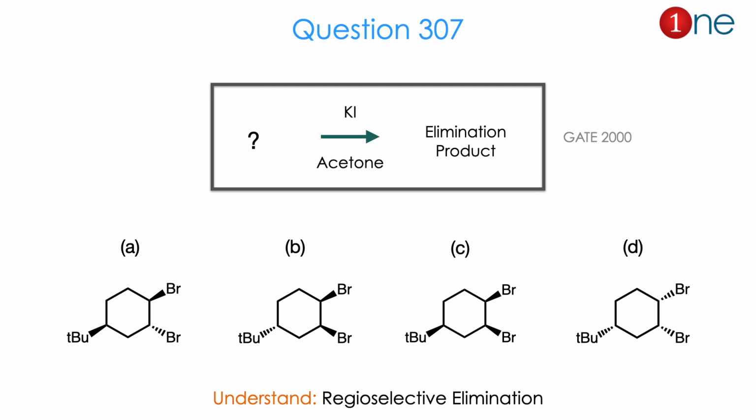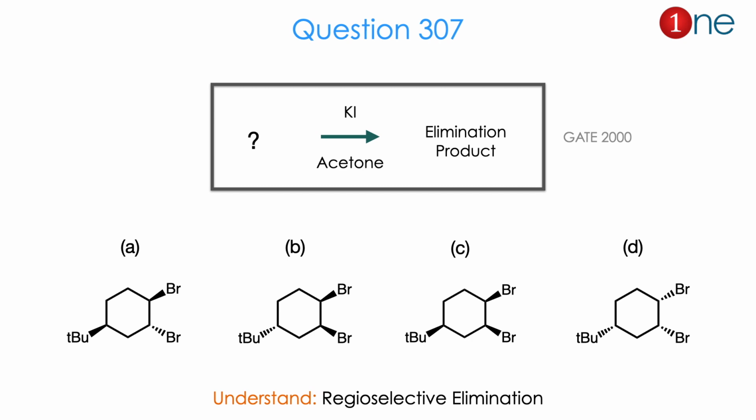Then let us look at the next question. They are asking for the starting material. You are reacting it with KI and acetone. The product is an elimination product. They ask you to guess the starting material. The starting material is a bromine compound with a tertiary butyl group. The configurations differ there.